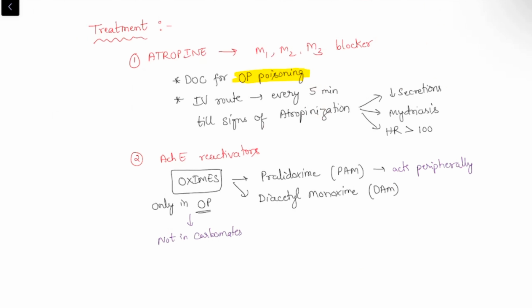Along with atropine, we can also use acetylcholine esterase enzyme reactivators. These are called oximes, namely pralidoxime and diacetyl monoxime. Pralidoxime is most commonly used and it acts only peripherally, whereas diacetyl monoxime acts centrally. We have to note that oximes are not used in carbamate poisoning. They can only be used in organophosphate poisoning.